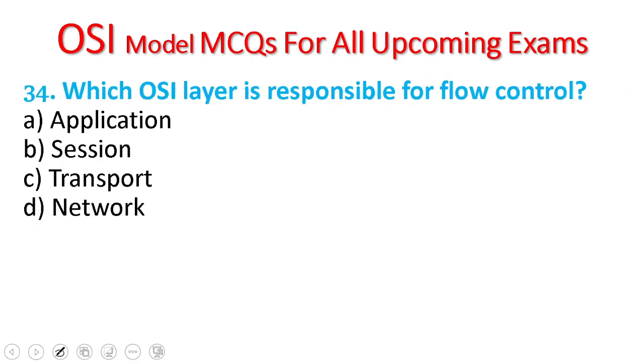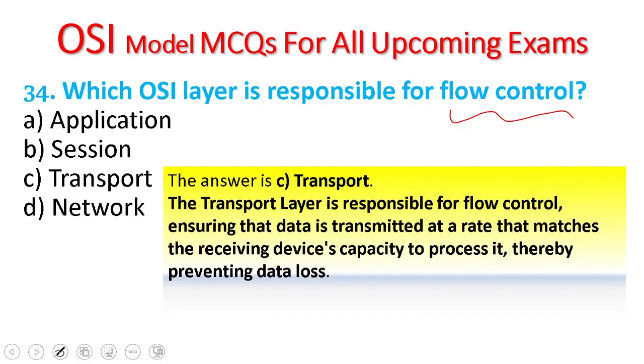34. Which OSI layer is responsible for flow control? Application, session, transport, network. The OSI layer responsible for flow control is the transport layer, which is layer 4. Flow control allows data to be transmitted at rates that match the receiving device's capacity to process it, preventing data loss. It ensures data is transmitted at a rate matching the receiving device.